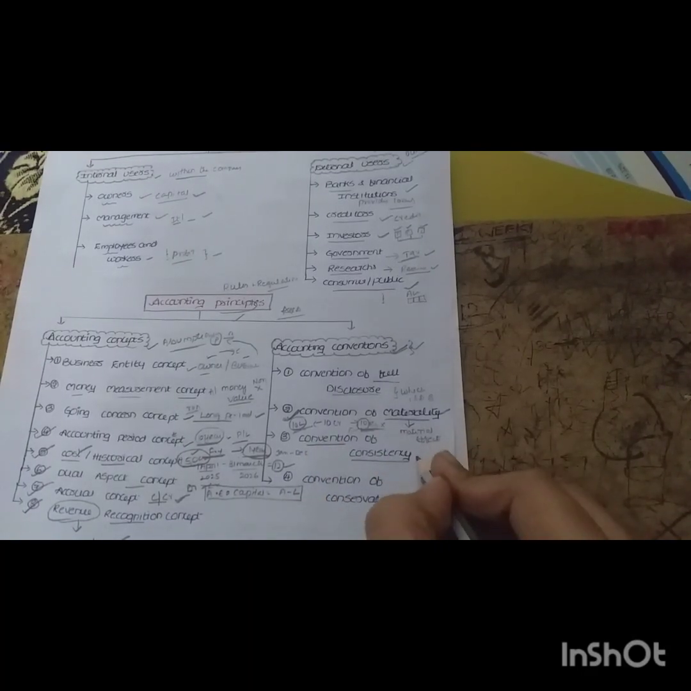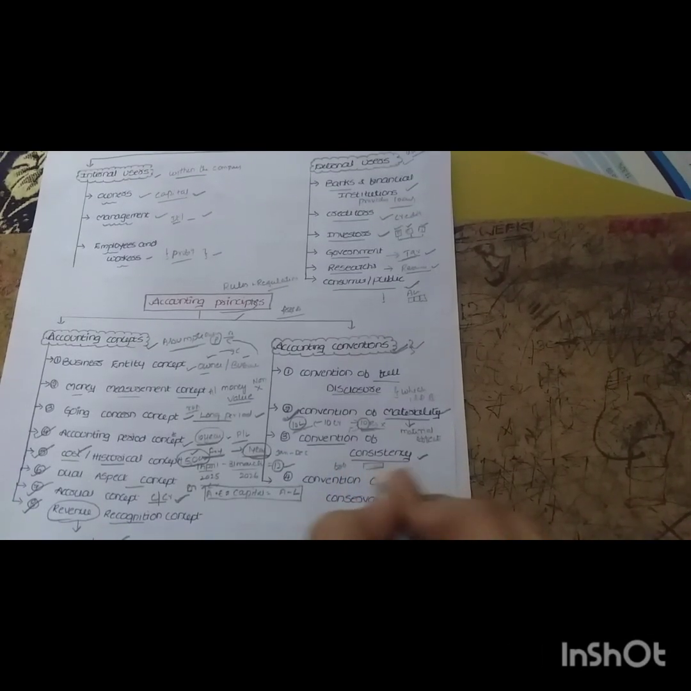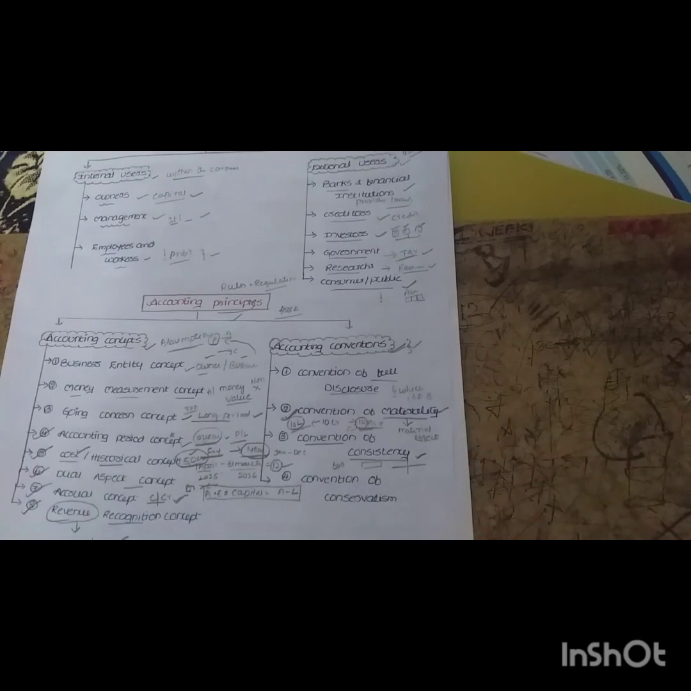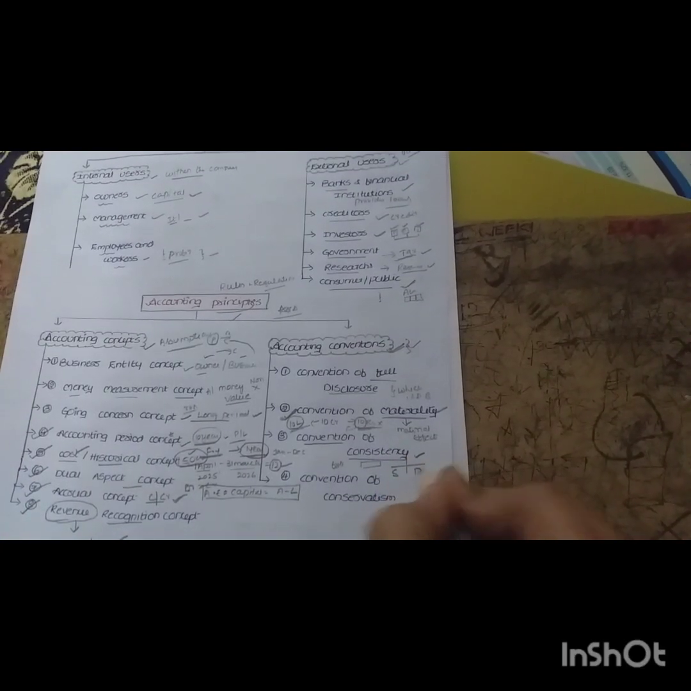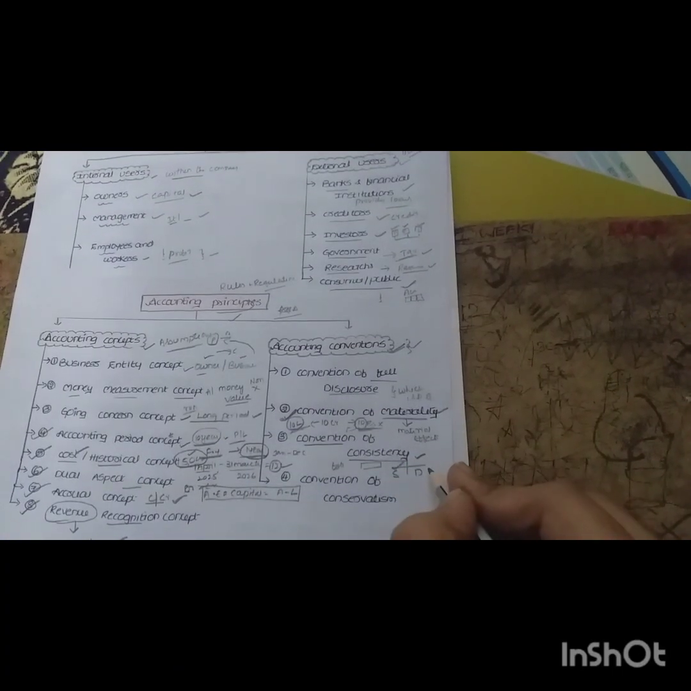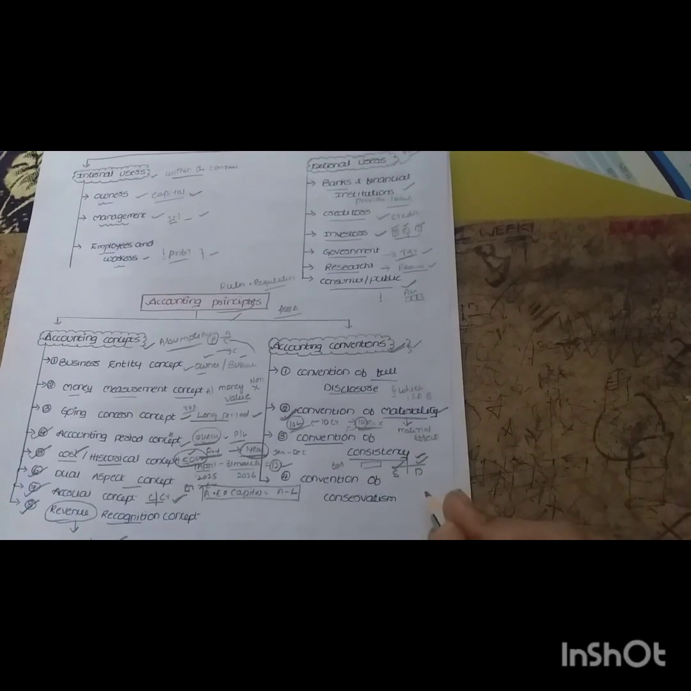Okay, next coming to the third one, convention of consistency. What is the meaning of it? If you are following one method, that method should be followed for 3 or 4 years, till you close your business. Follow the same method of recording the transactions. Take an example of depreciation. There are many methods, and our syllabus has 2 methods, right? One is the straight line method, one is the diminishing balance method. Same problem you do with the straight line method, you will get a different answer; do it with the diminishing balance method, you will get a different answer.